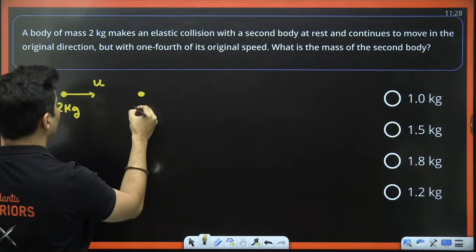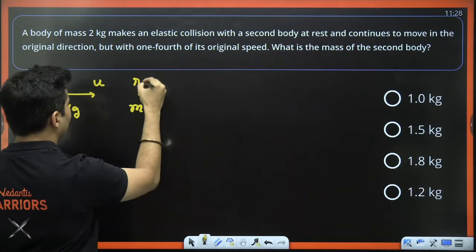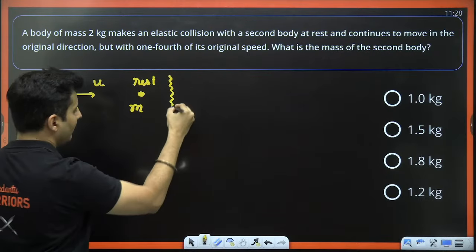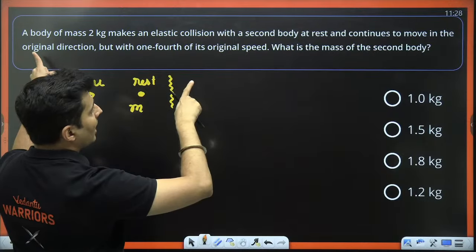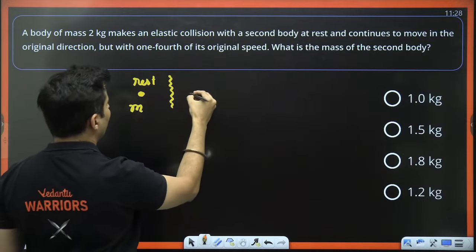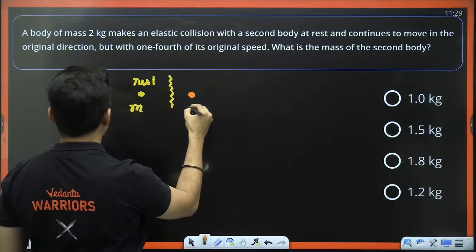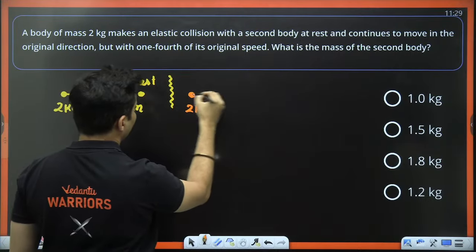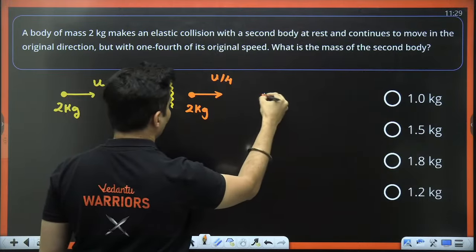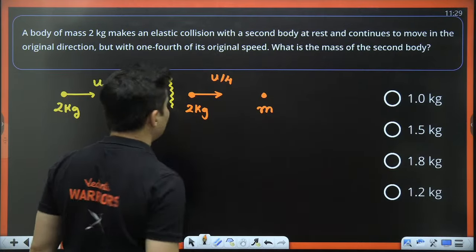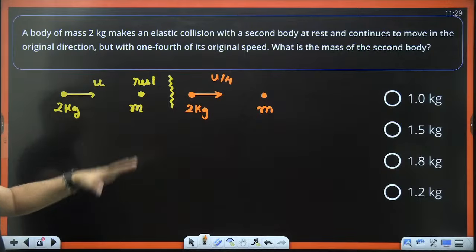What is the mass of the second body? I do not know, but it is given to be at rest. After the collision, the first mass continues to move in the original direction but with 1/4 of the speed. So this 2 kg mass continues to go with 1/4 of the original speed. So what will the other mass be doing? We can find that out. It is not that difficult.